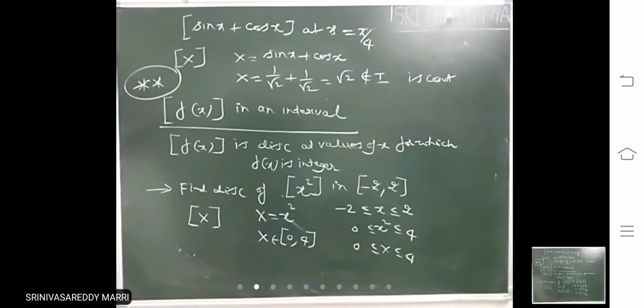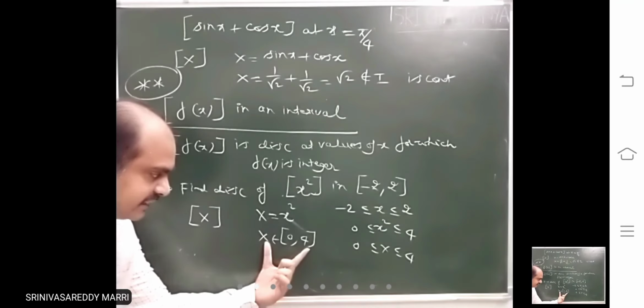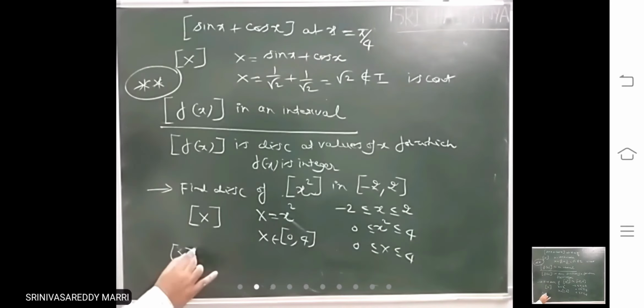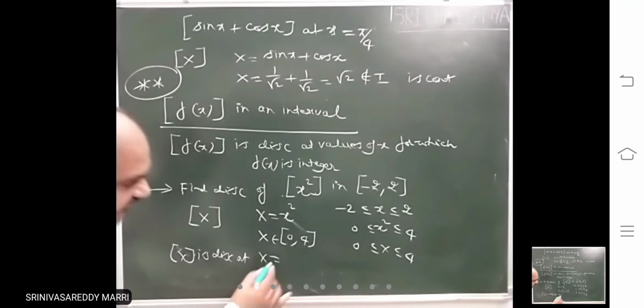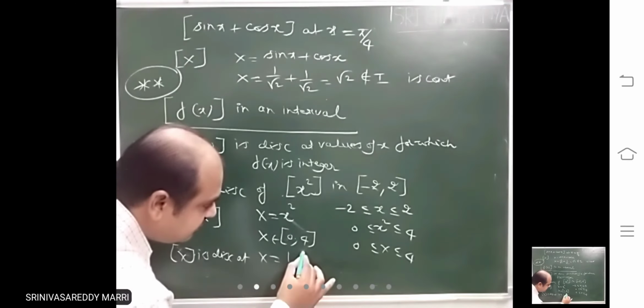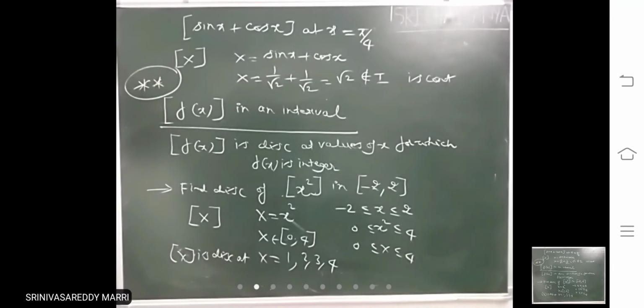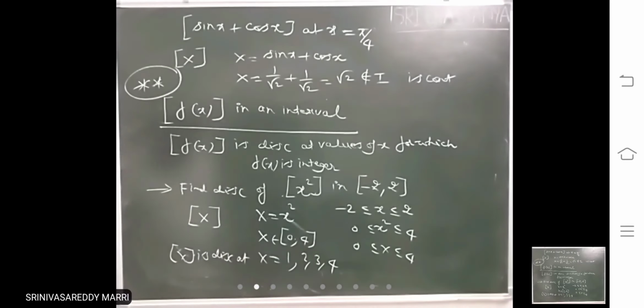Right? Now this is step of capital X, where capital X is lying in 0 to 4. That means step of capital X is discontinuous at integer values of capital X in this interval. Don't take the first integer, right? At the first integer it will be continuous, since the left-hand point is an integer. That means capital X equal to the other integers except 0. What are the integers? 1, 2, 3, 4. This will be discontinuous at integers in this interval: 1, 2, 3, 4.